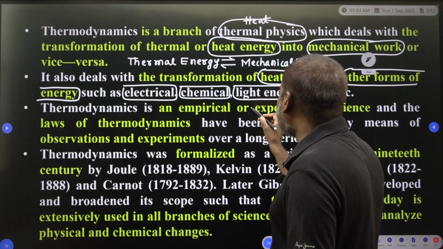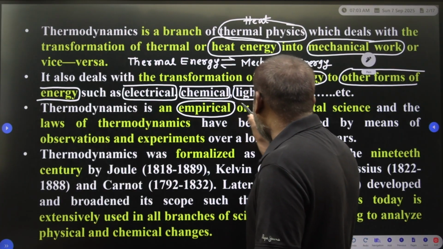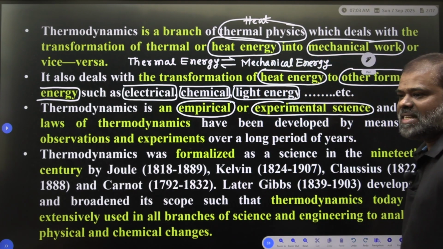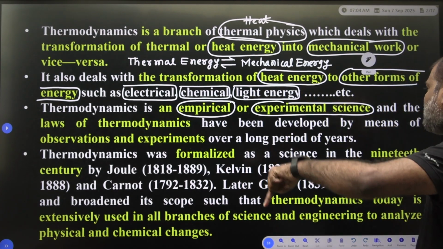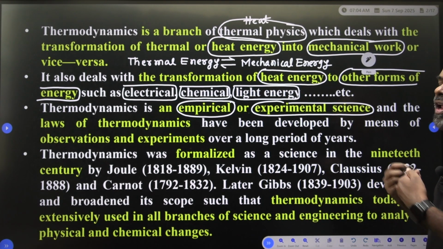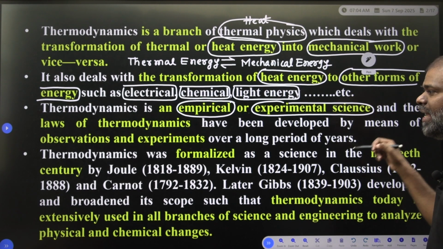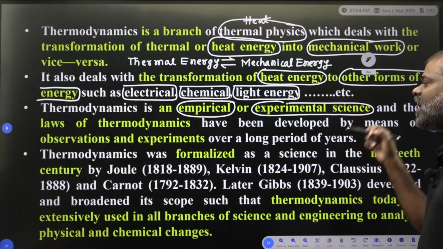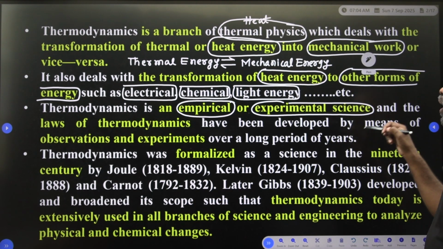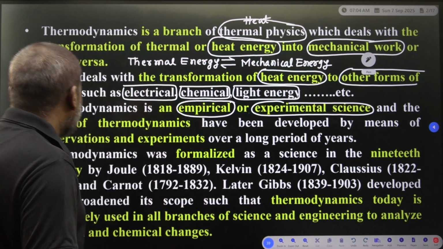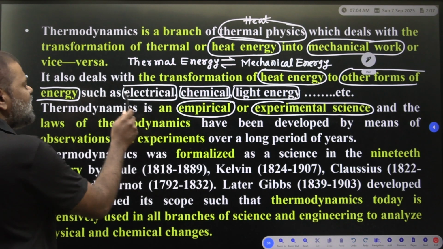Thermodynamics is an empirical or experimental science, and the laws of thermodynamics have been developed by means of observations and experiments over a long period of years. This is very important.